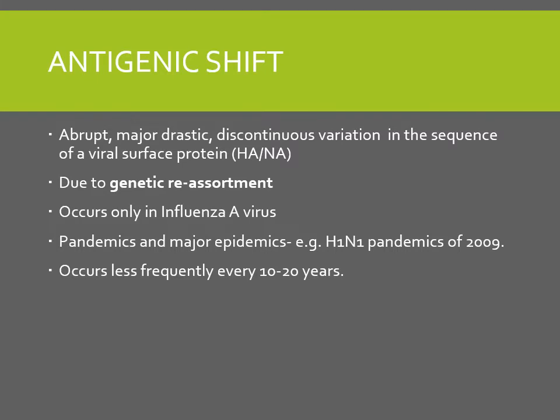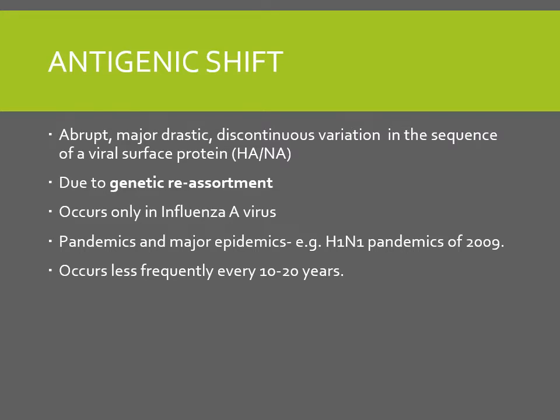Now this genetic reassortment is mainly due to the segmentation of the RNA. So the whole genome has 8 segments of genes. If one of the segments is replaced by a swine strain, or one segment is replaced by an avian strain, it brings a big change in that virus. So that can be responsible for pandemics.